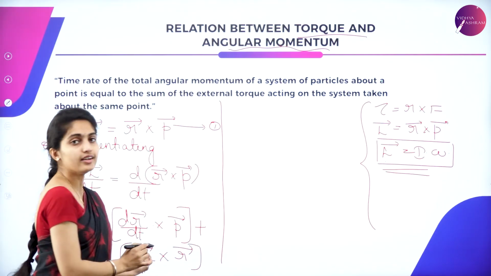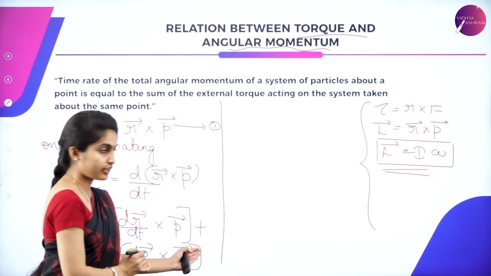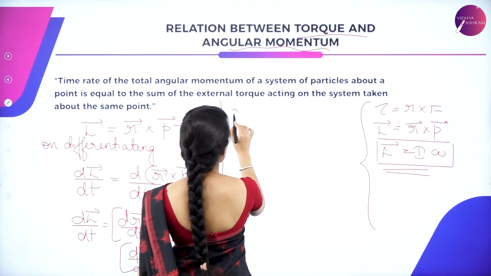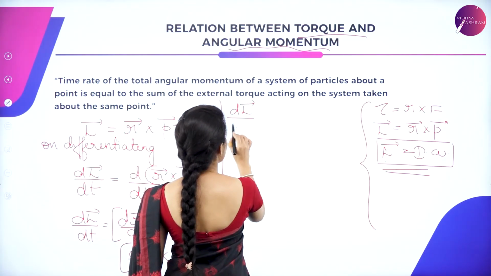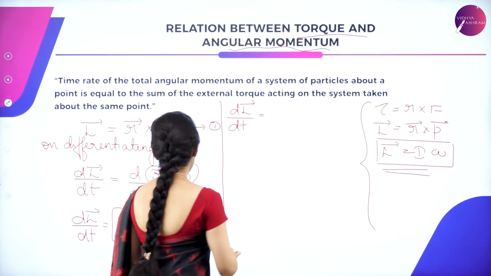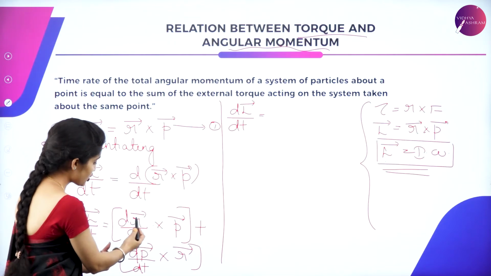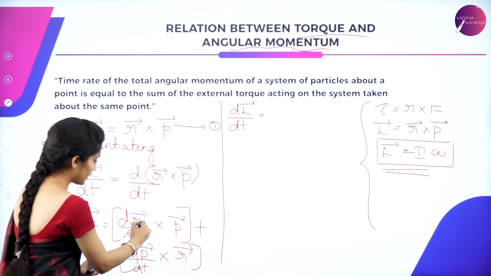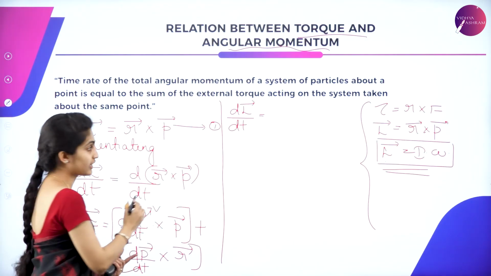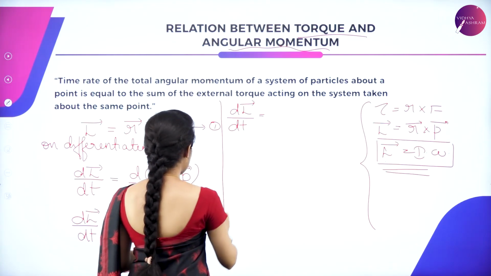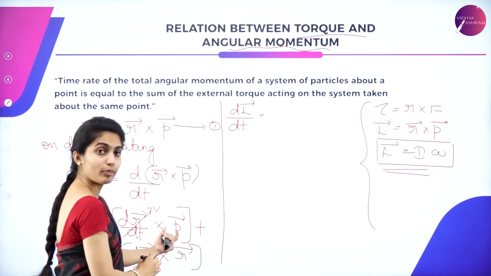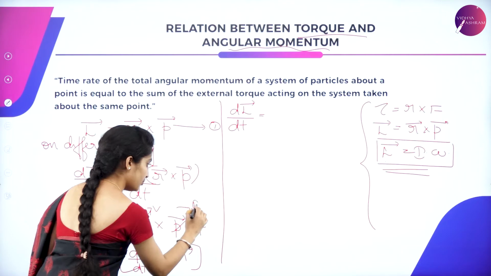So this is the skeleton of the thing, whatever we are doing. Next, dL vector divided by dt is equal to position with respect to time. So change in position with respect to time is nothing but velocity, correct? So I can just give it as v, and your momentum will be m into v.